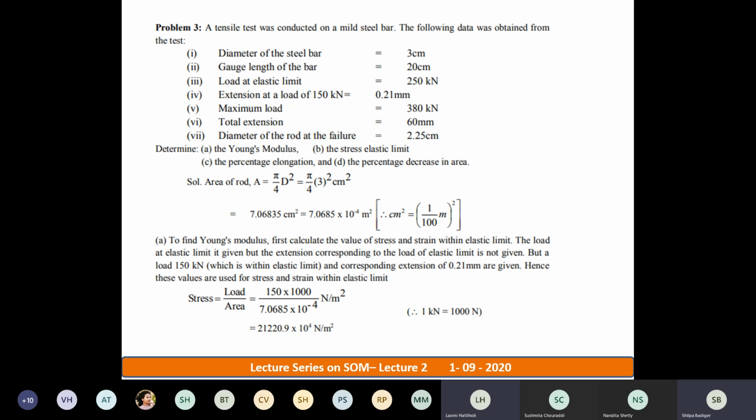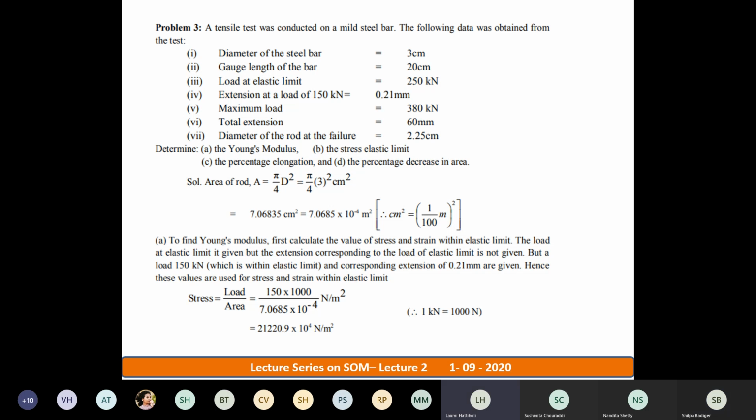No, ma'am. But finding the stress at the load of extension is accurate, right? Yes, very correct, Shilpa. Justify it once again. Finding the stress at that load of extension, it is accurate, ma'am.